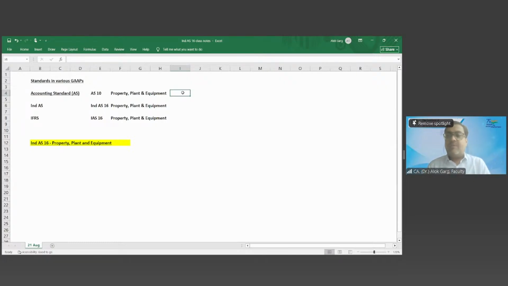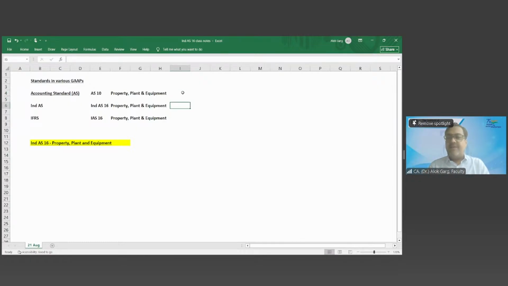Likewise, to marry accounting standards with Ind AS in this important area, our Institute and the Ministry of Corporate Affairs deleted Accounting Standard 6 and included the concept of depreciation in AS 10 itself, and they also changed the name from accounting for fixed assets to property, plant and equipment in AS 10. So as of now, Accounting Standard 10 is applicable in accounting standards.